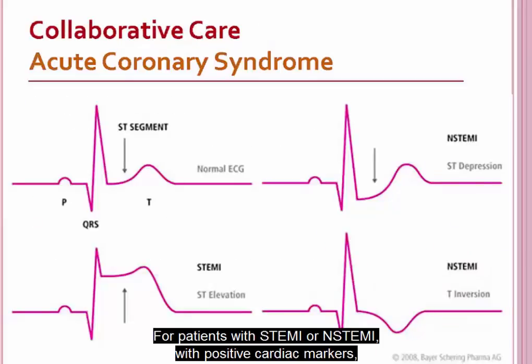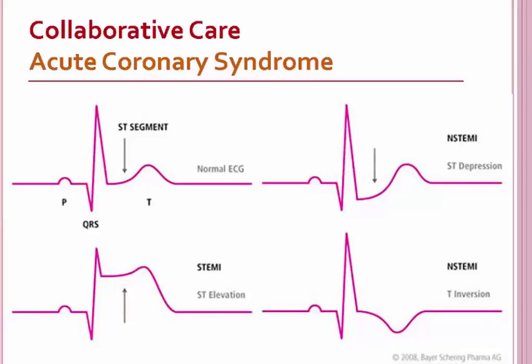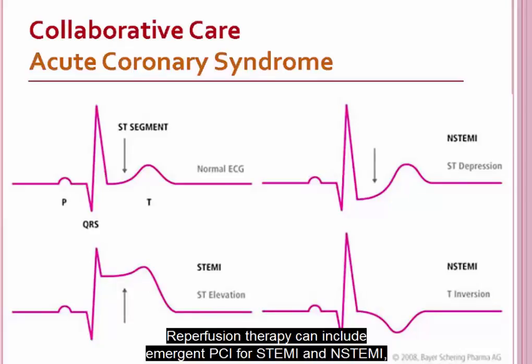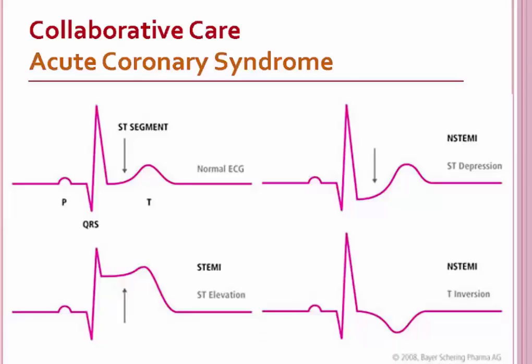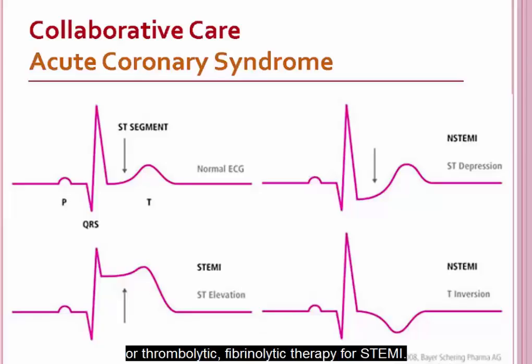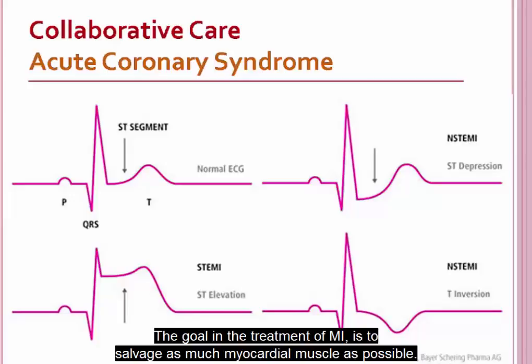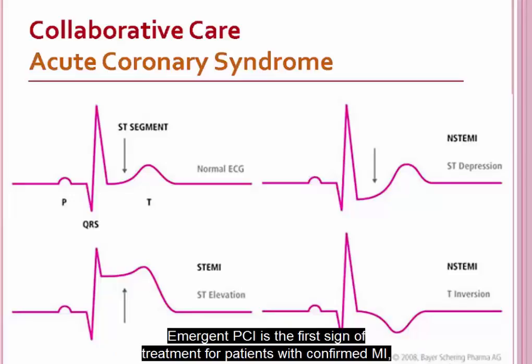For patients with STEMI or NSTEMI with positive cardiac markers, reperfusion therapy is initiated. Reperfusion therapy can include emergent PCI for STEMI and NSTEMI, or thrombolytic fibrinolytic therapy for STEMI. The goal in the treatment of MI is to salvage as much myocardial muscle as possible. Emergent PCI is the first line of treatment for patients with confirmed MI, a definitive ECG change, and/or positive cardiac markers. The goal is to open the blocked artery within 90 minutes of arrival to a facility that has an interventional cardiac catheterization laboratory.